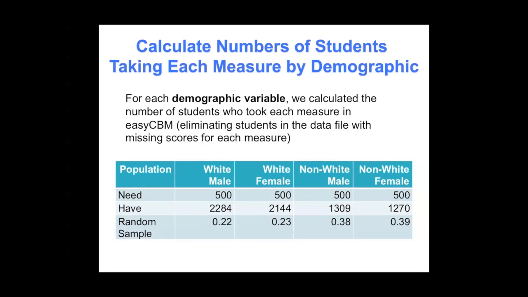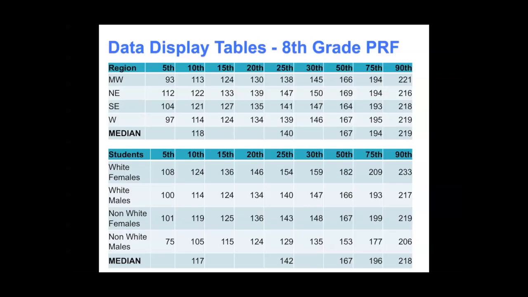We did the same thing with demographic variables. So you see 4 categories: white male, white female, non-white male, non-white female. We know we need 500 in each of these groups. We have a couple thousand white male and female and roughly 1,300 non-white male and female. So we could get by with sampling 22% or so from the white male and females and needed 38 to 39% for the non-white males and females.